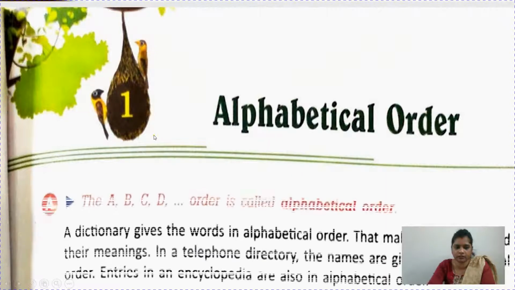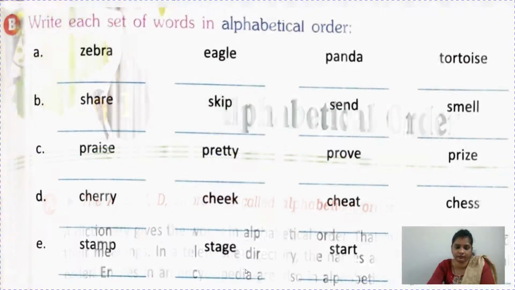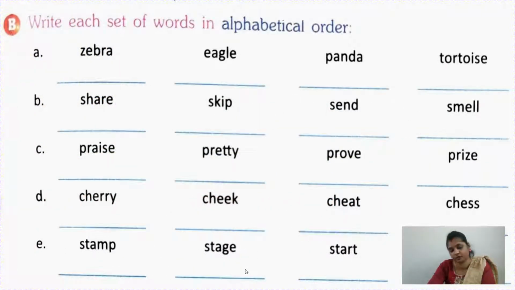Chapter 1, alphabetical order. The ABCD order is called alphabetical order. A dictionary gives the words in alphabetical order, so that makes it easier to find their meanings. In a telephone directory, the names are given in alphabetical order, and entries in an encyclopedia are also in alphabetical order. So children, you will see many encyclopedias where the index is arranged in alphabetical order, and it's very easy for you to find the words or whatever you want to find.